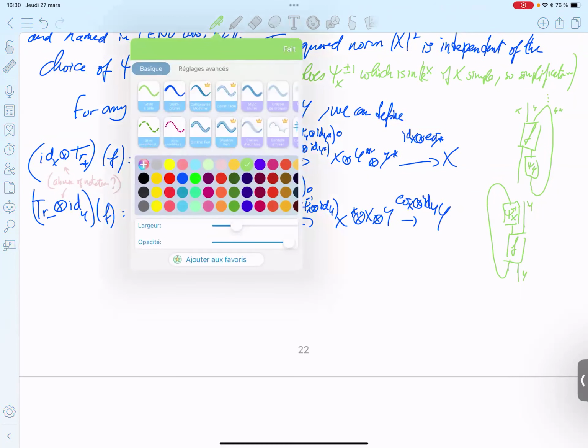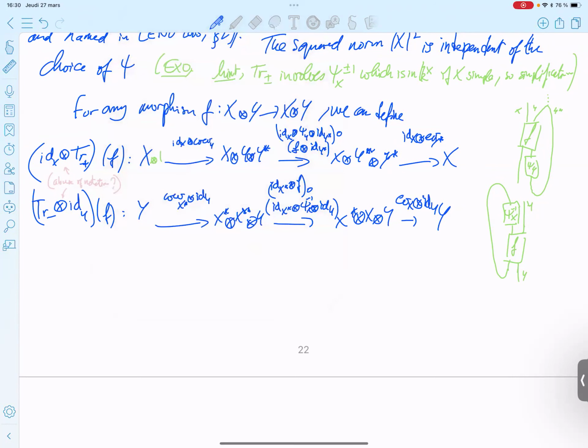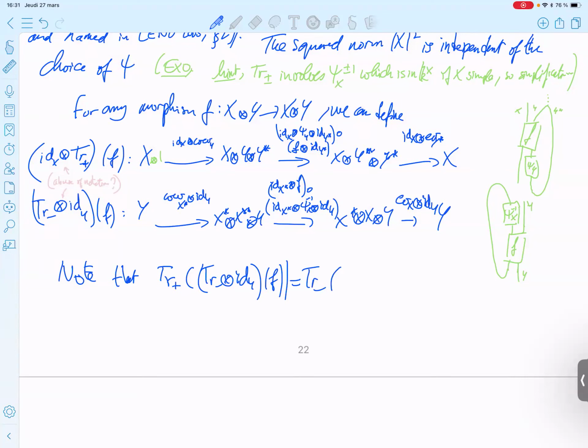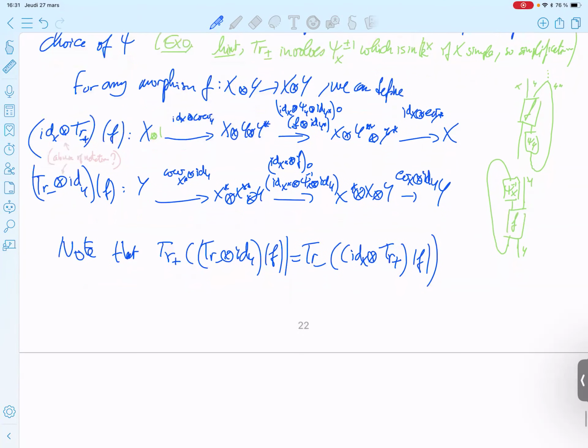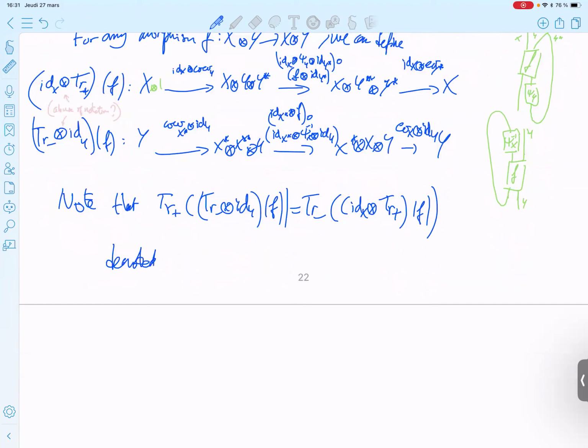So now if you combine the two, note that trace plus of trace minus tensor identity of y of f equals trace minus of identity of x tensor trace plus of f, denoted trace minus tensor trace plus of f.